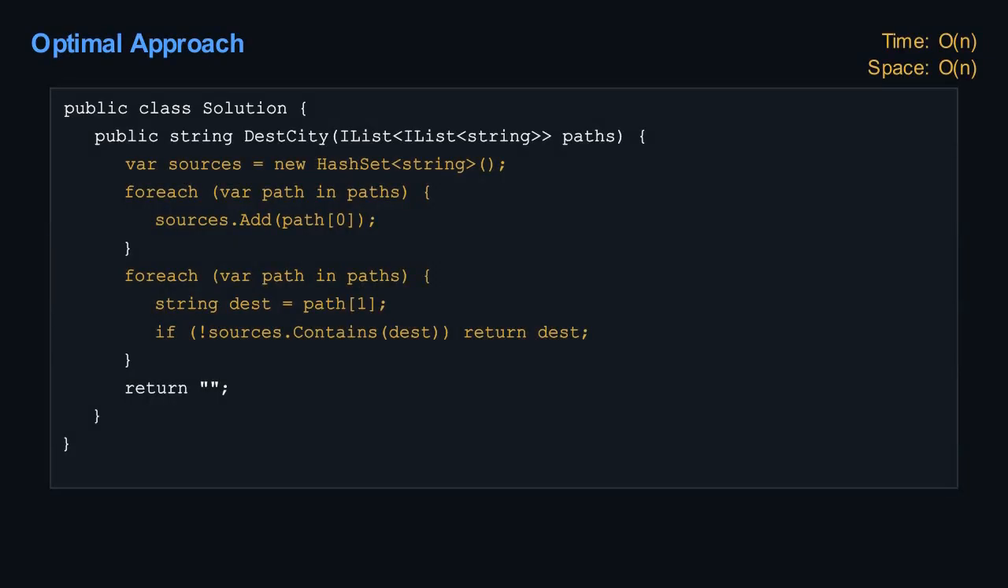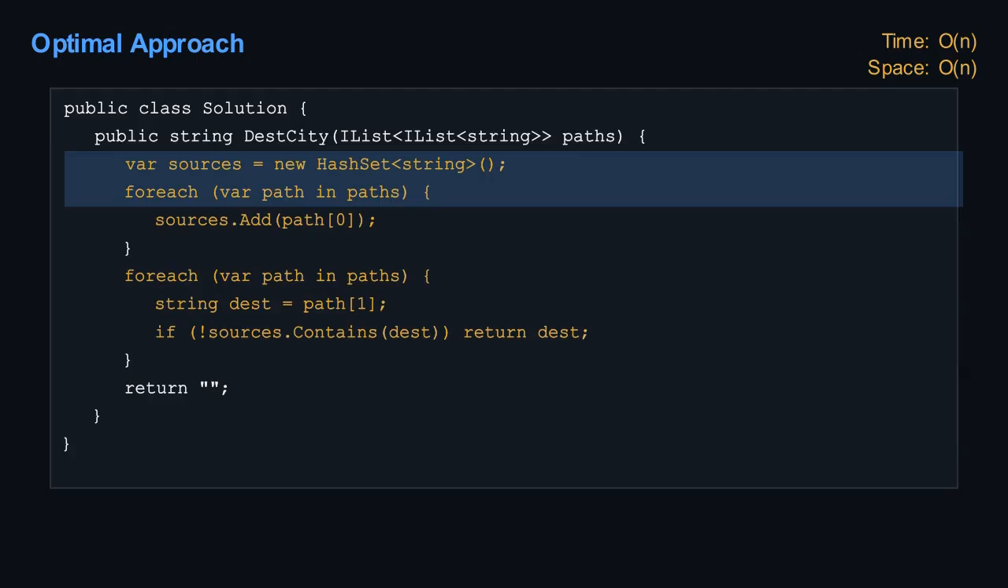The key insight: the final destination is the only city that appears exclusively as a destination, never as a source. So instead of checking each destination against all sources, we first collect every source city into a hash set in one pass. Then in a second pass, we check each destination against that set. The first destination not found in the source set is our answer.